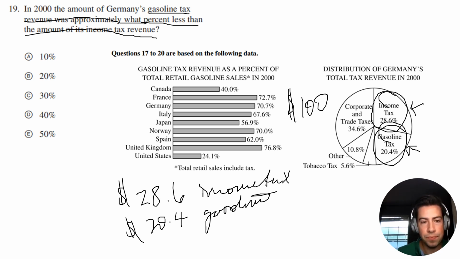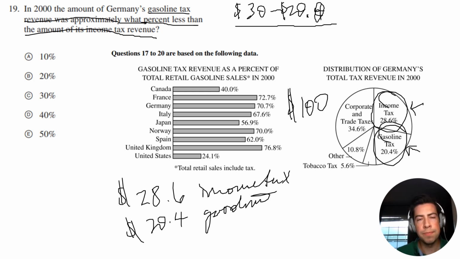So what we're going to do is take 28.6, which is basically just 30, so I'm just going to round it to 30. Then I'm going to subtract off our $20.4, and we'll just call that 20. So we have this difference here, right? And it's asking, out of this revenue, what percent less is it than the income tax? So the denominator is going to be the income tax, which we can just approximate as 30. So this is going to equal $10 over $30.